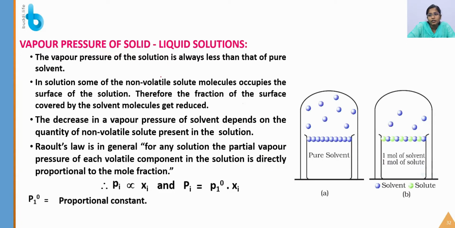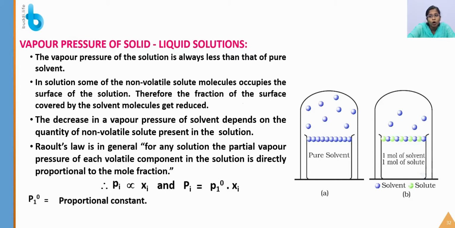Okay. So next is the vapor pressure of solid-liquid solutions. That is, we are going to add a solid substance to the liquid solvent. The vapor pressure of the solution is always less than that of the pure solvent. You are taking a pure solvent in one beaker, and in another beaker you are going to add a solute to the solvent. So what will happen to the vapor pressure now? The vapor pressure of the solution which contains both solute and solvent will be lower compared to the pure solvent. That is why the vapor pressure of the pure solvent is very high when compared to the solution that also contains solute.